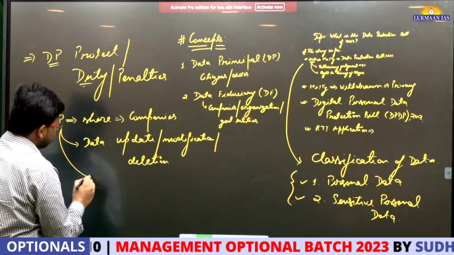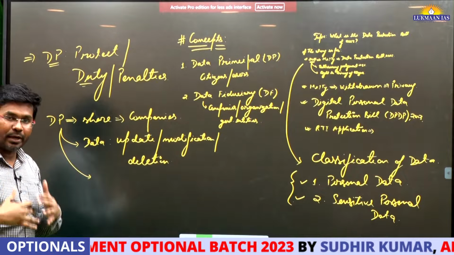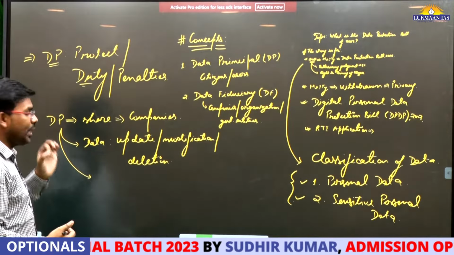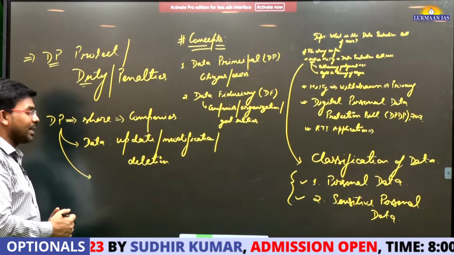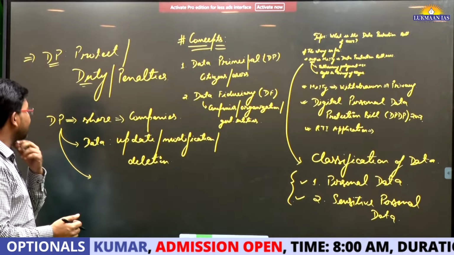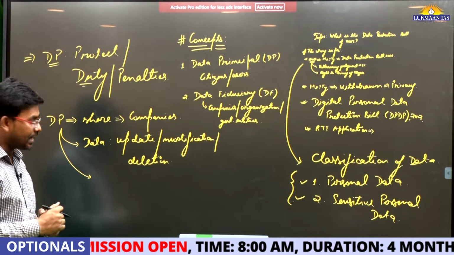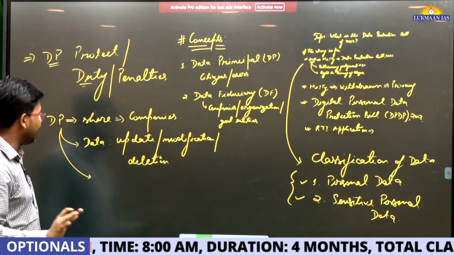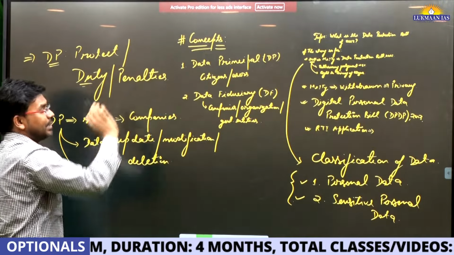Apart from this, data principals, people like me and you, have been given the responsibility that if we have some grievances, we can file a complaint against the data fiduciary.